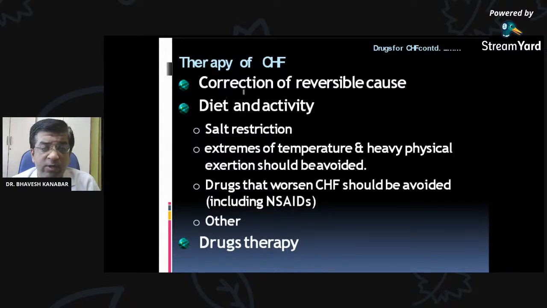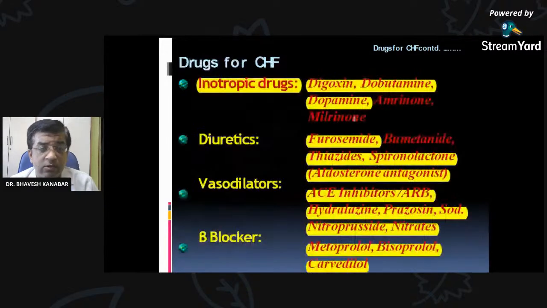So treatment of therapy include drug therapy, and that we are going to discuss. Drug therapy includes inotropic drugs, diuretics, vasodilators, beta blockers. In inotropic drugs, there are three drugs: digoxin, dopamine, and dobutamine. There are more other drugs, but you can remember these three drugs.